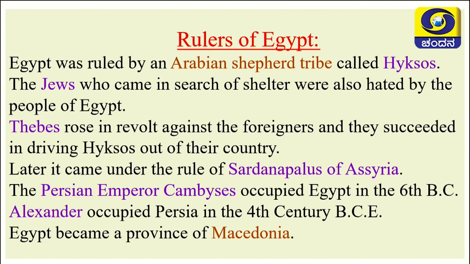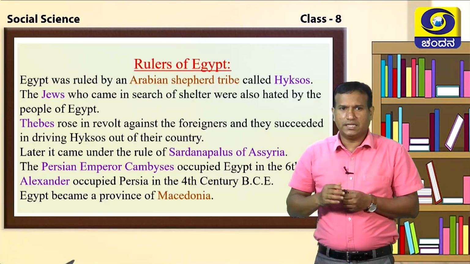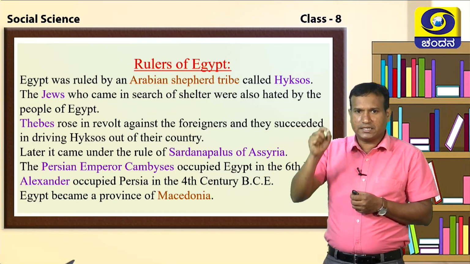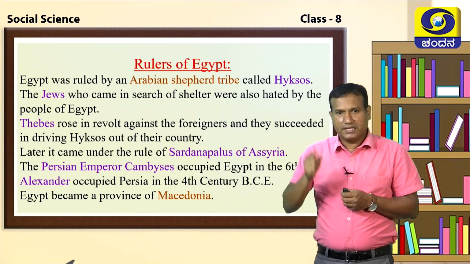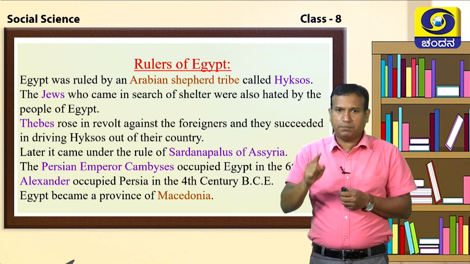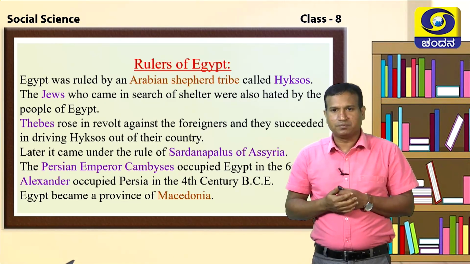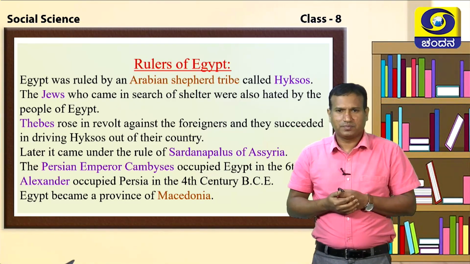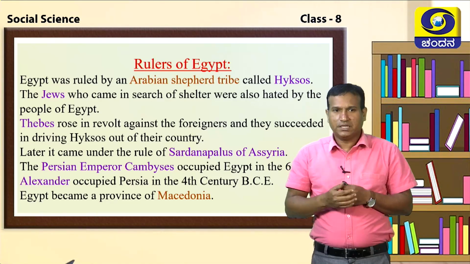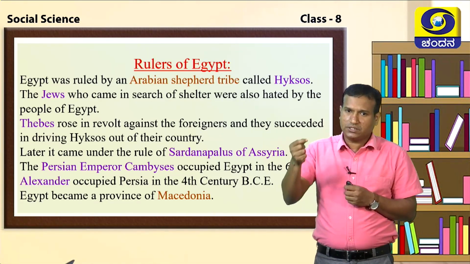The rulers of Egypt, who ruled Egypt? Egypt was ruled by tribal community people. In the beginning, the Arabian shepherd tribal community people ruled Egypt, and they were called Hyksos. Later, the Jewish people came to Egypt in search of shelter.